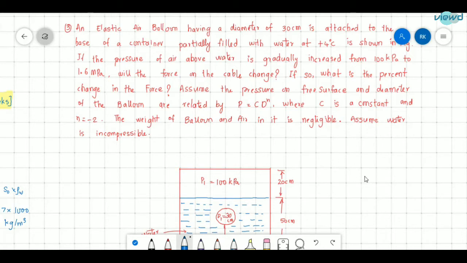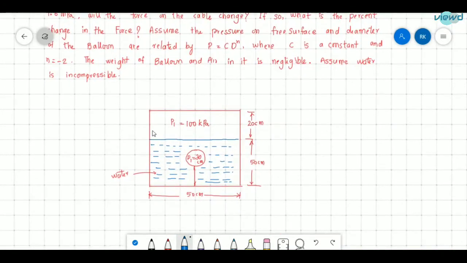Assume water is incompressible. So the question given here is, there is this closed container filled with liquid, and there is an air balloon inside the liquid. It is attached to a string, and on the free surface of water there is air of pressure 100 kilopascal initially, and that is increased to 1.6 megapascal. So the question is, if that is increased, does the tension in the string change or not? If it changes, by what percentage does it change? That is the question. First let me write the given data.